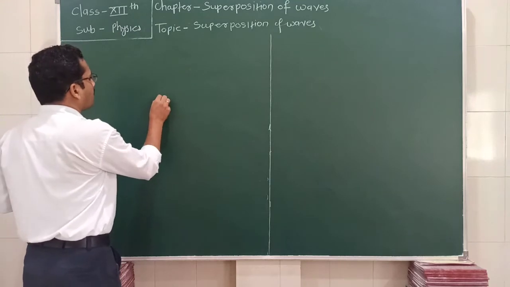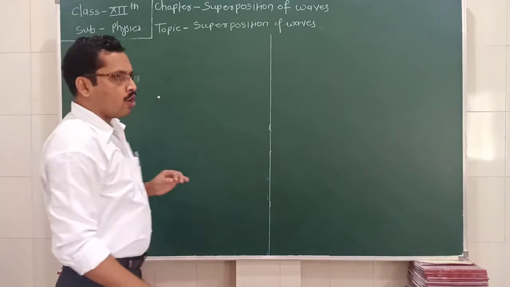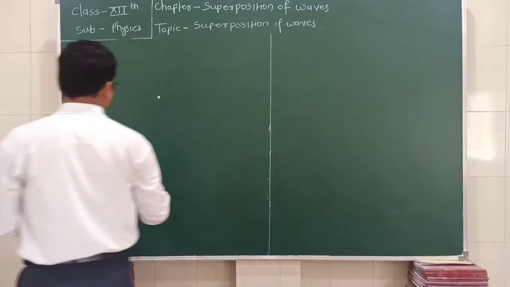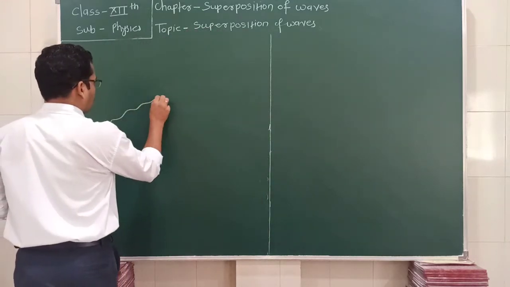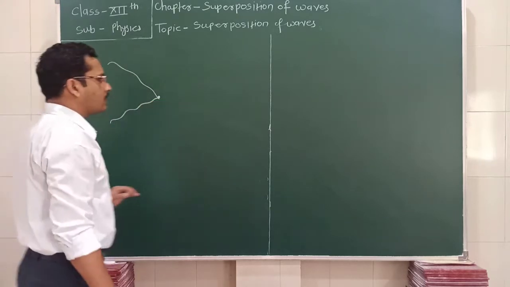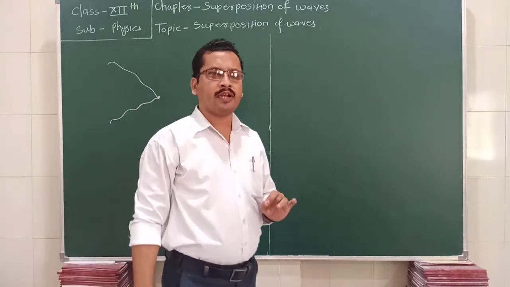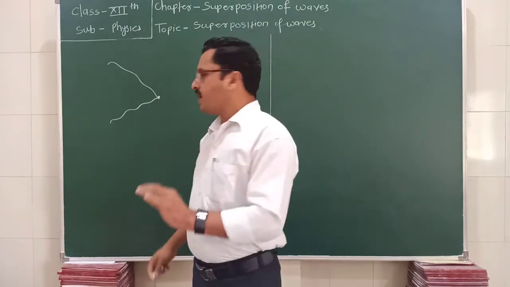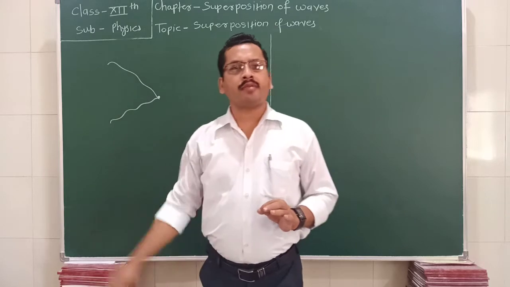Consider a single point of a medium at which two waves like this arrive simultaneously at the same time. They hit this point of the medium.